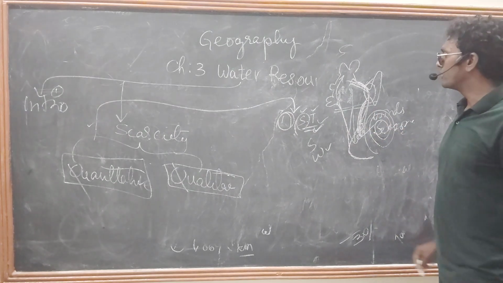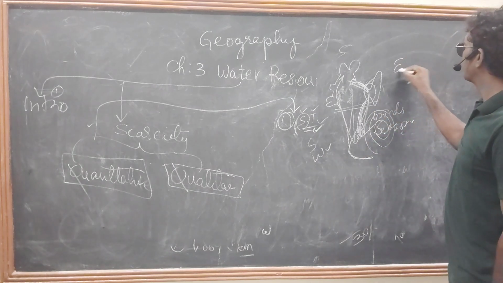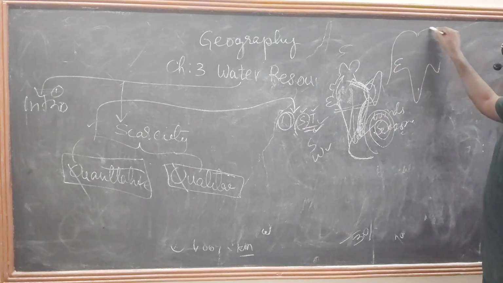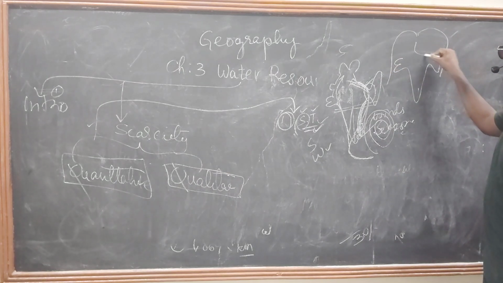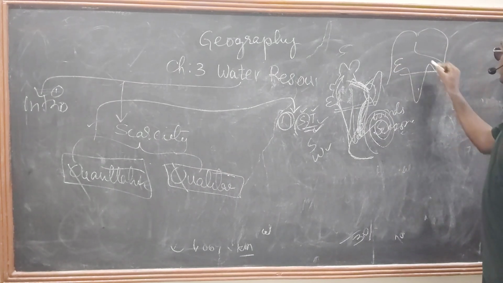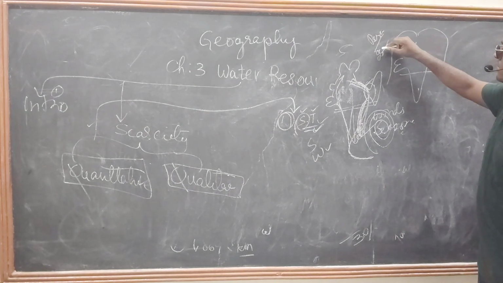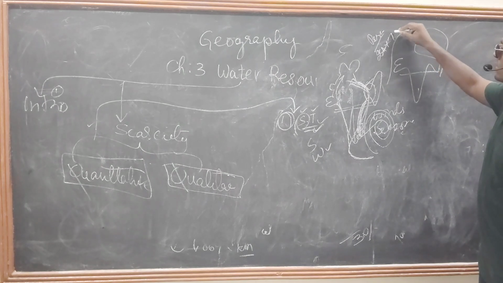But one more thing we need to discuss. In India we have the Indus River, the Brahmaputra River, and the Ganga River. These rivers are perennial, in the sense that they have water 24 by 7.